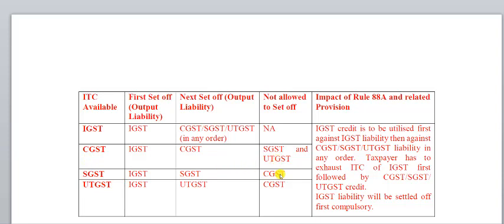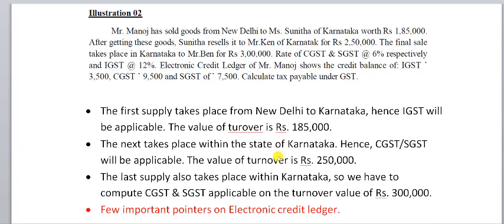So let us solve one problem for you to understand this particular concept. As you can see in this problem, Mr. Manoj has sold goods from New Delhi to Miss Sunita of Karnataka. Please understand and remember this point, that goods have been supplied from New Delhi to Karnataka. So what is the type of GST that it will attract? Yes, obviously it is IGST, worth rupees 1,85,000. So the taxable value of this transaction is rupees 1,85,000.